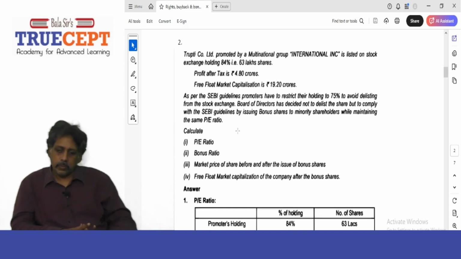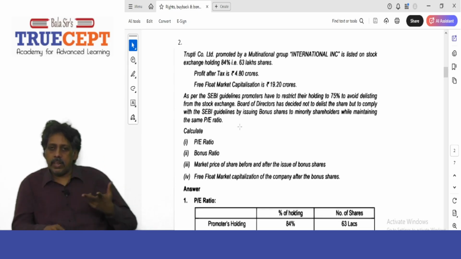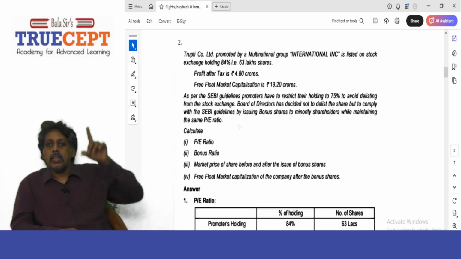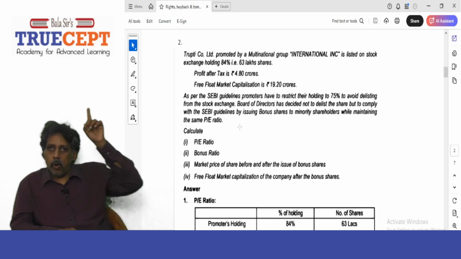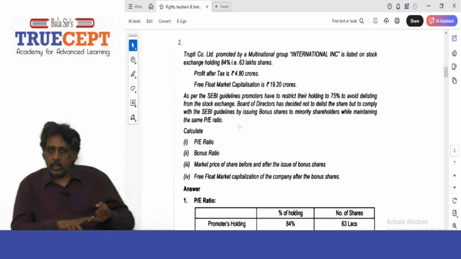Next. So as per SEBI guidelines, promoters have to restrict their holdings to 75% to avoid delisting from the stock exchange. What is the meaning? There are two ways of doing it. Now tell me, what is 75 lakh shares into 75%, or into 3 by 4? 56.25 lakh. That means they are right now holding 63 lakh shares, and they are supposed to sell around 6 lakh and 75,000 shares and reduce the shareholding to 56 lakh and 25,000 shares, right? Yes, sir. That is one way.